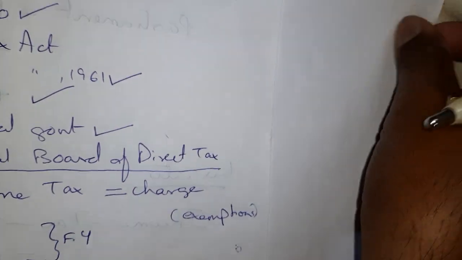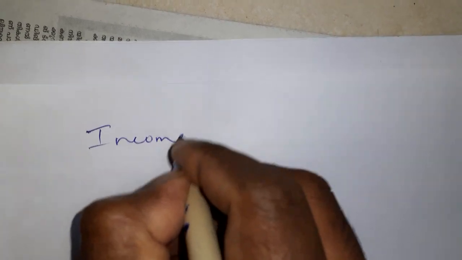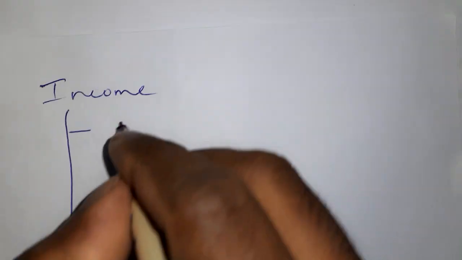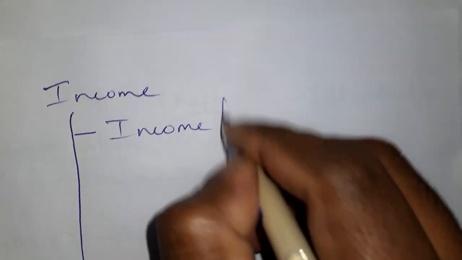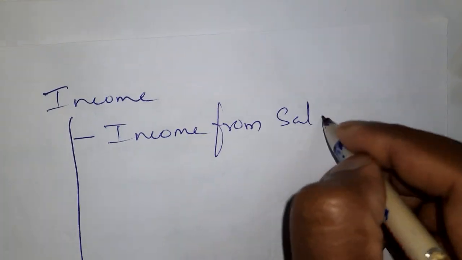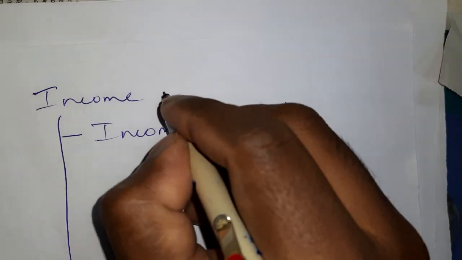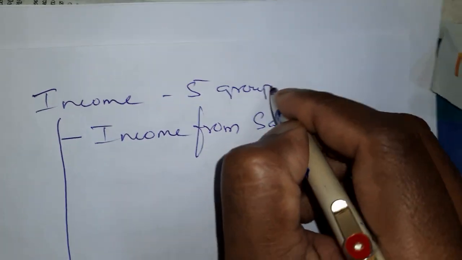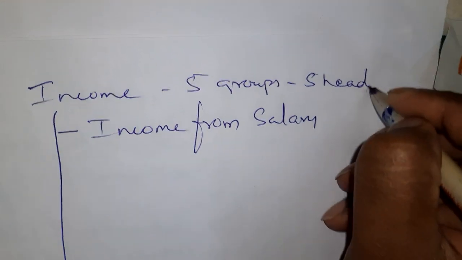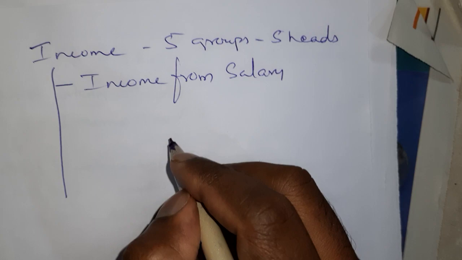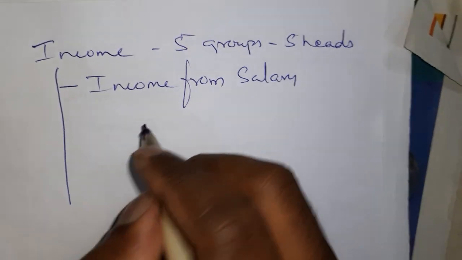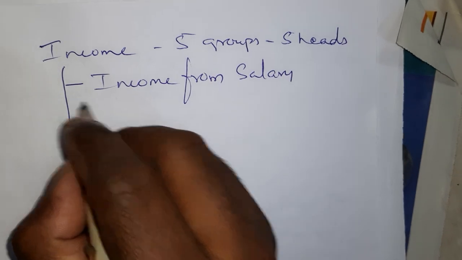Okay, now I am coming to the explanation. Before we study how to compute tax, you have to understand that income is divided into 5 groups. All the incomes earned in India are divided into 5 groups. We call them the 5 heads of income. We are going to summarize all the incomes earned in India into 5 groups. First one is income from salary.